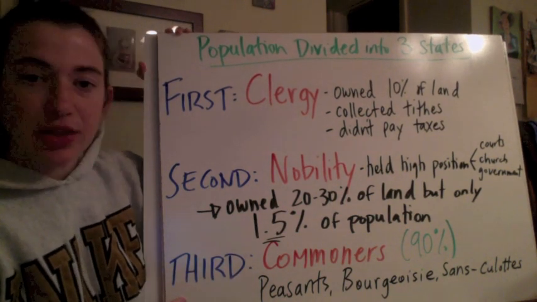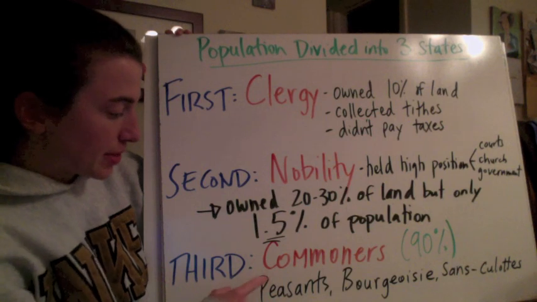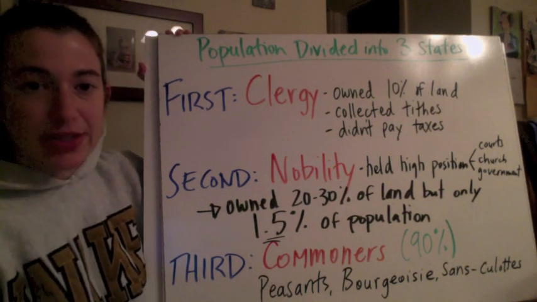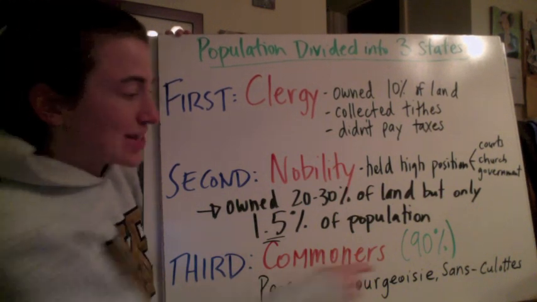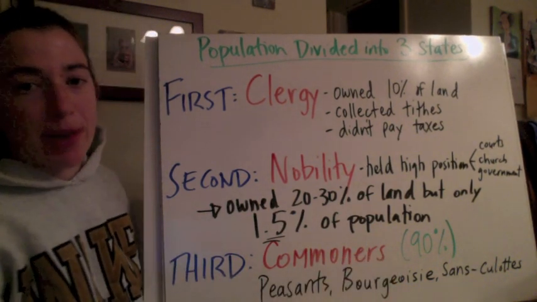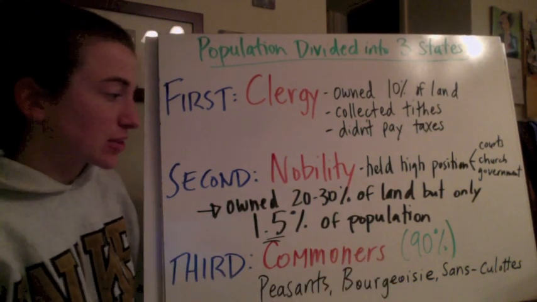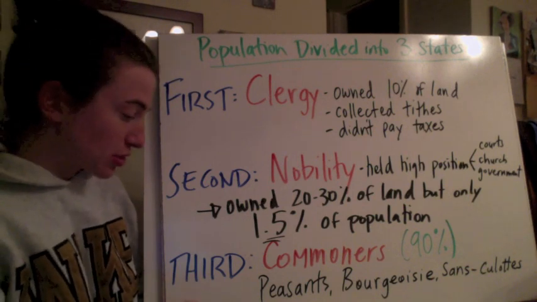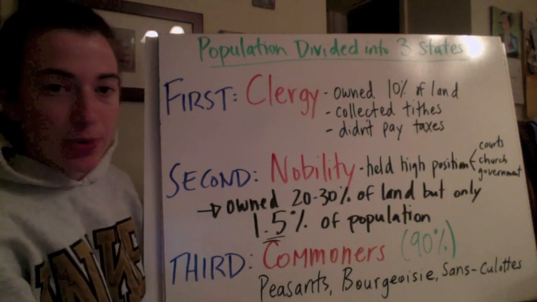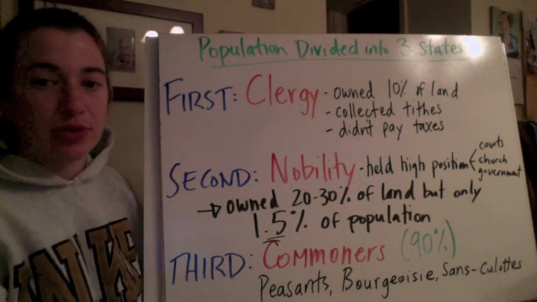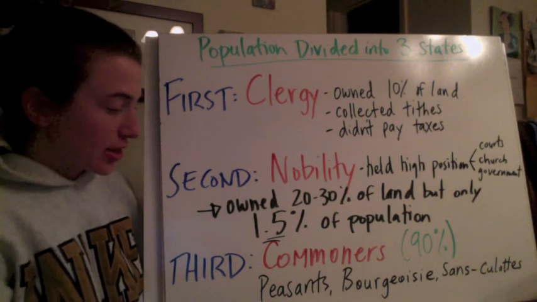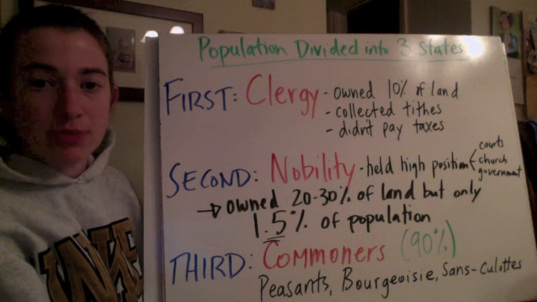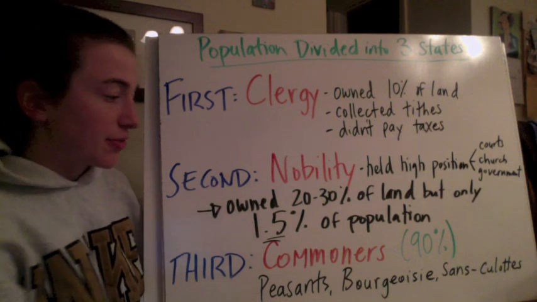And finally is the third estate, and these are the commoners. It's basically everybody else. So this was 90% of the population. Actually, some estimate it was 98% of the population that was in this third class. There are three groups within the third estate. First, the peasants, who worked the farms. They are the lowest of the third estate.